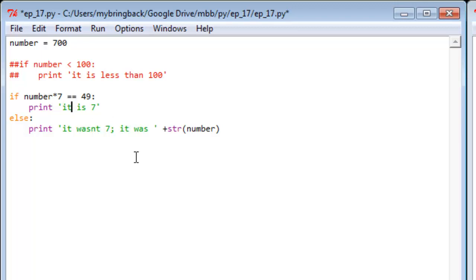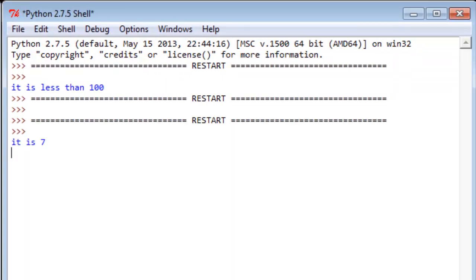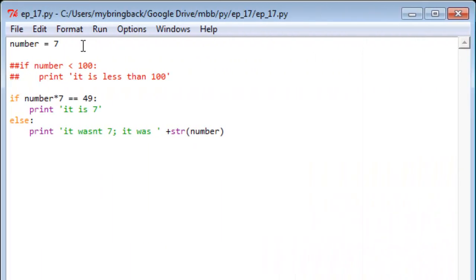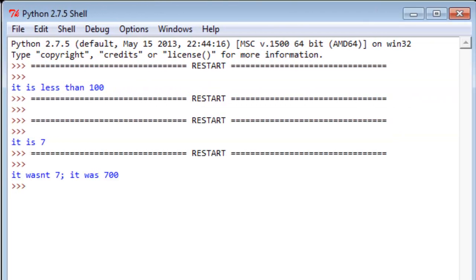So we'll have output here in either case. We're going to get a print statement no matter what number we feed in. So we got it set at 700 right now. Let's go ahead and set it back to 7 just so we can see the true state first. And it is 7, not too terribly surprising there. Let's set this thing back to 700 up at the top and operate it. It wasn't 7, it was 700.